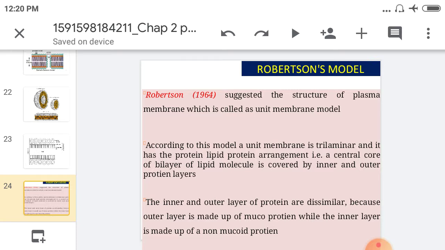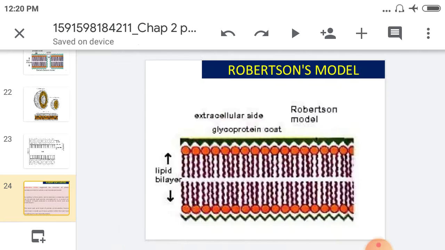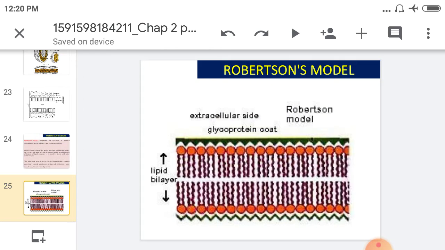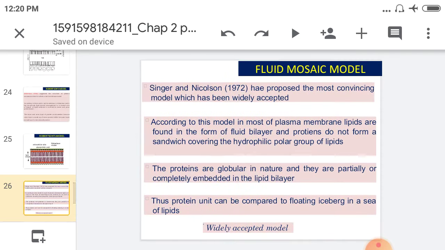This unit membrane model is similar to the Danielli-Davson model except that the protein layers are asymmetrical in the unit membrane model. This is a very important difference between these two models, and this is the structure of the Robertson unit membrane model. Then the last model, that is the fluid mosaic model of plasma membrane. This model was proposed by the scientists Singer and Nicolson in 1972, the most convincing model, which has been widely accepted.